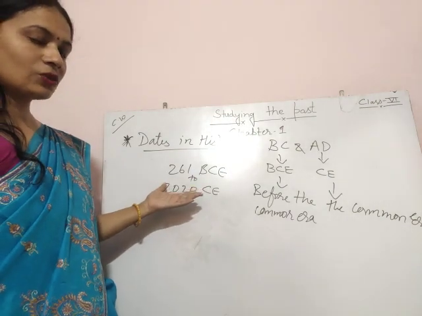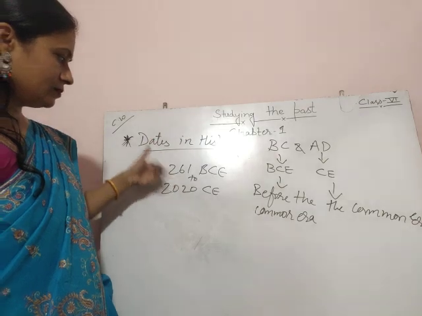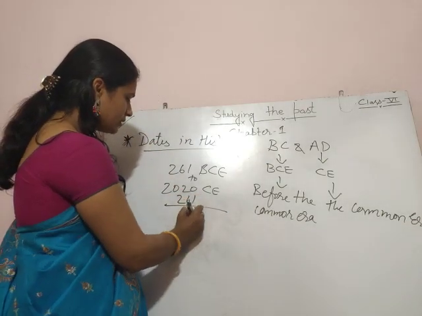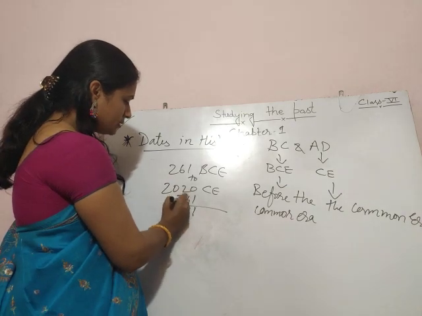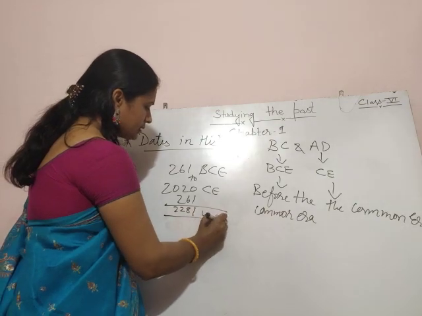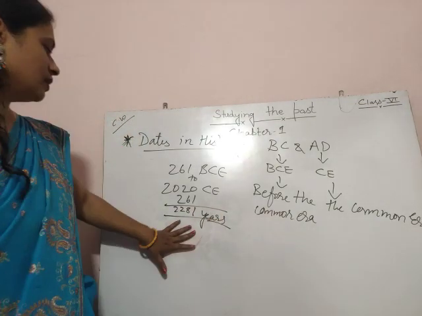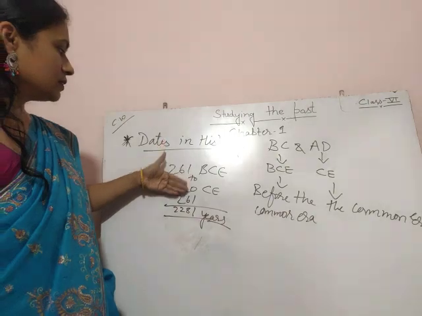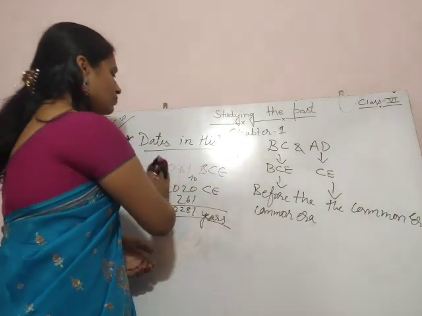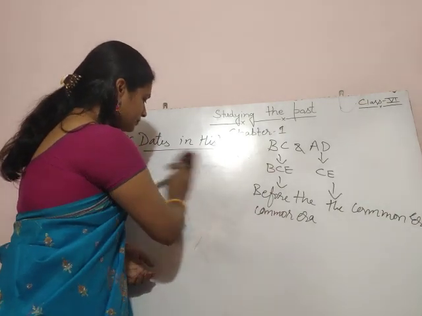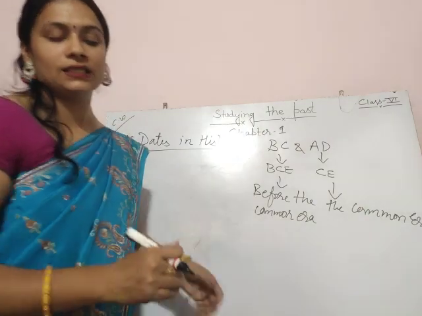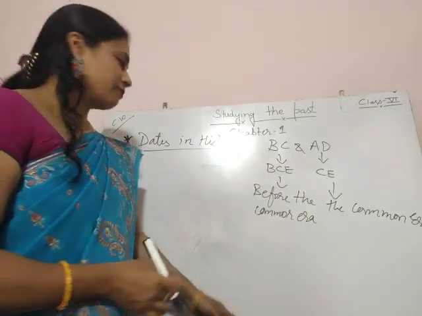So what I have taught you, we just add them. Then you add this. How many years are between them? 2281. Yes, this many years is the time period between these two. This many years back, the Kalinga War was fought. Have you understood? Now come to the next topic, the geographical framework.